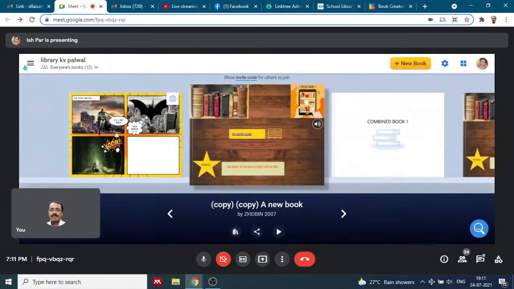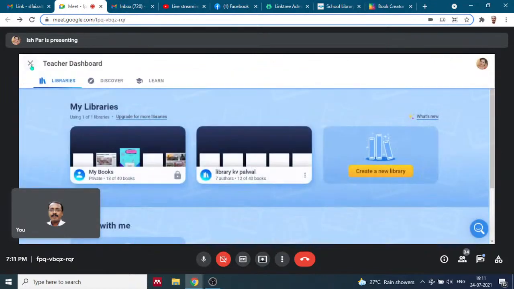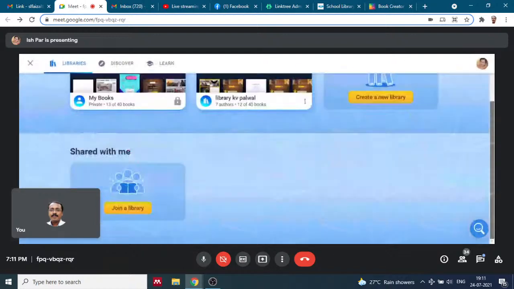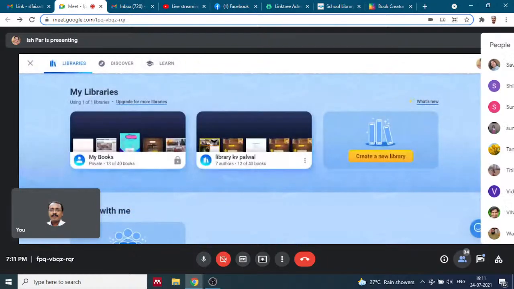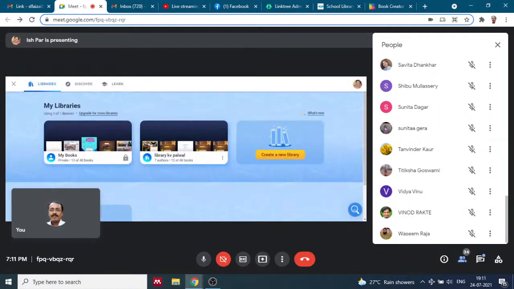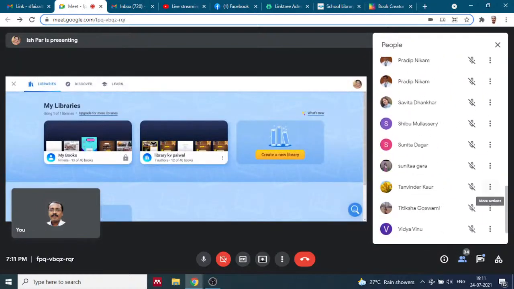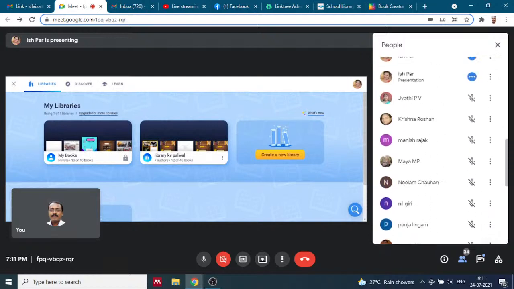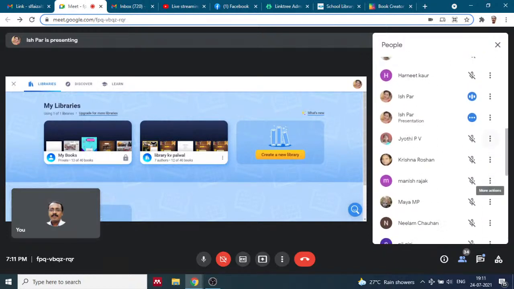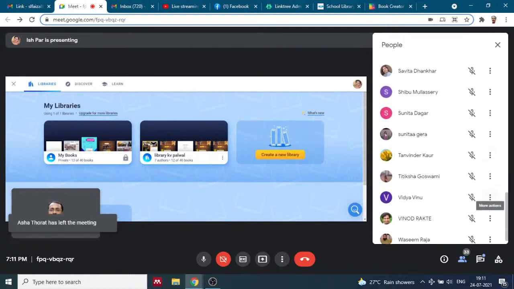There are new features being added. There are certification courses also which you can do and make yourself pro in this app and teach your students also. What's new gives you other options of what has been added. I've been using Book Creator for 2 years, and they have been adding lots of things into it. Voice search for image, change your avatar, prevent unlocking of items, mixing and analytics, which is very new to this.